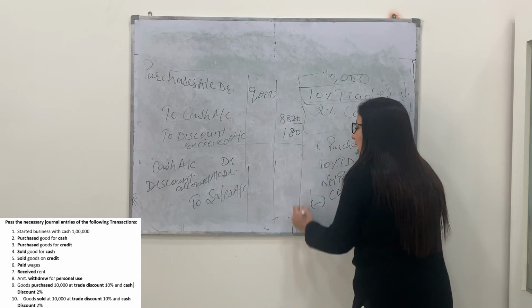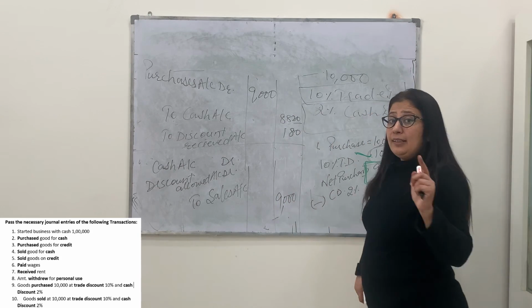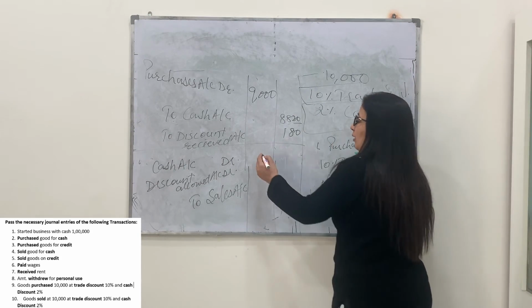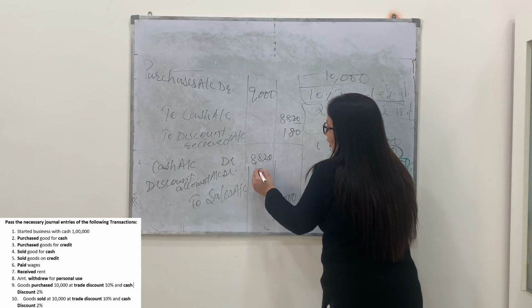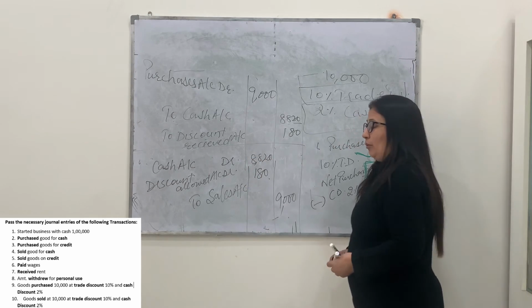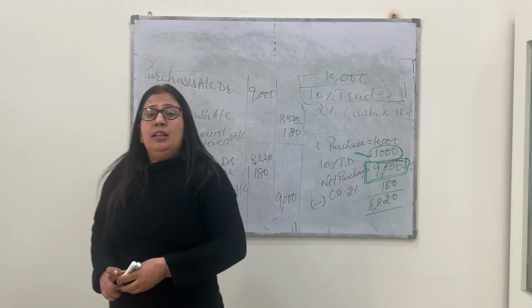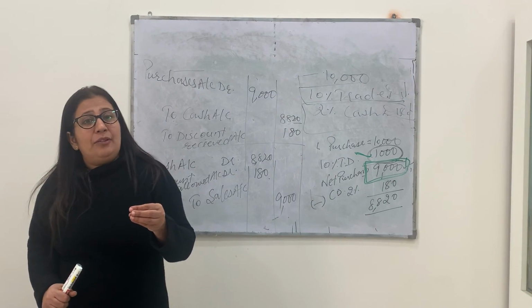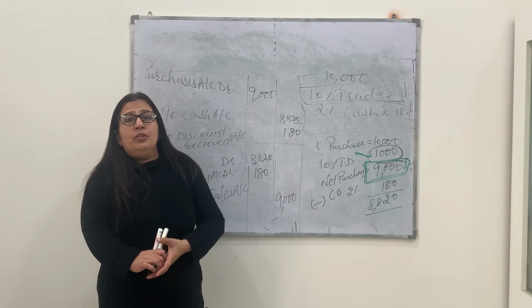Rest of the things will be absolutely the same. Sales will be of the net value. Net sales will be 9,000. 8,820 cash is received and 180 rupees discount is to be given. So in this way we have to pass the entry, the basic entries that we have discussed today, as well as the entries related to discount.